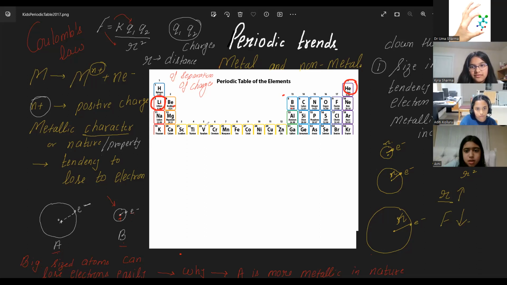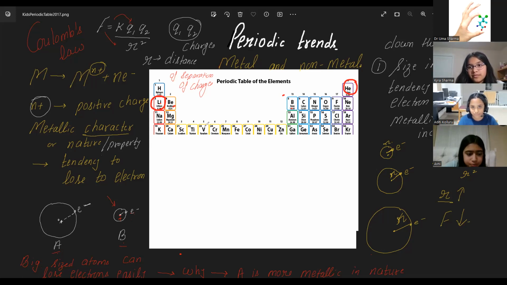Not atomic mass, don't worry about that. You have to think: it's the number of electrons that is changing. The charge, plus one. Let's see what Avni is going to tell us.